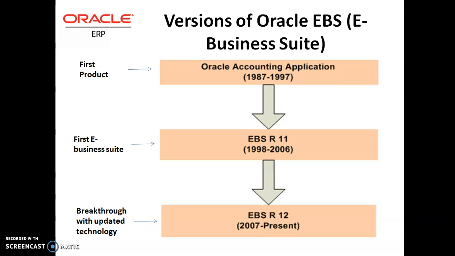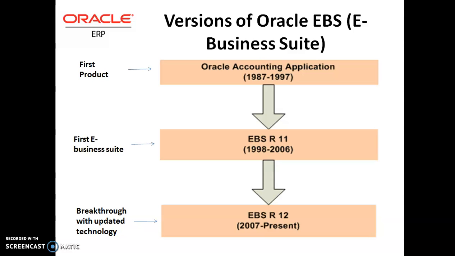Then they came up with another version in 1998, and actually they launched their first business suite, the e-business suite. Since it is online, it is called e-business suite, and the release was 11. After that, for many years, many companies and organizations used EBS Release 11, from 1998 to 2006.